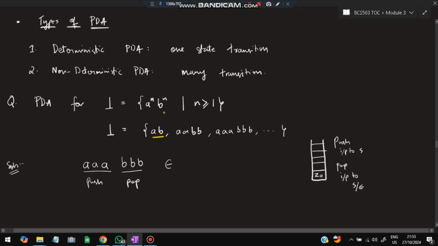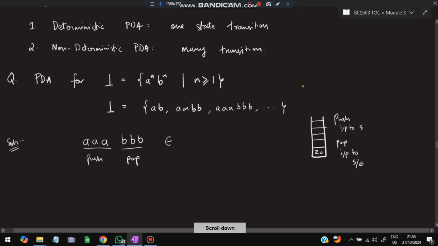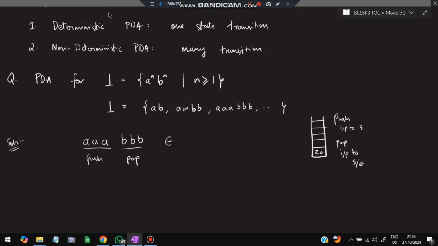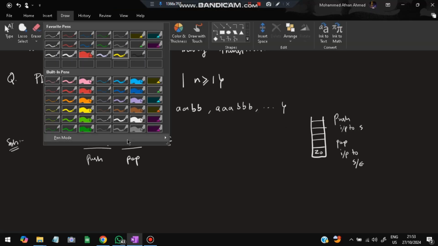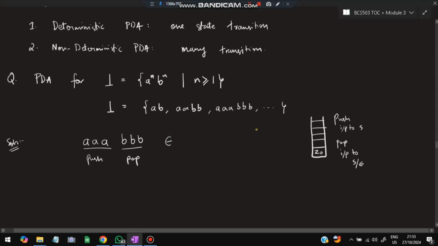So how does this concept work in pushdown automata? Here we have a stack present, and the stack's initial symbol will be Z0. This is the top of the stack, which will be Z0 initially, and whenever we get an input of A's or B's, we'll be pushing to the stack. Also we'll be popping. So how do we do the push and pop operations? Let me demonstrate it. This is a stack.